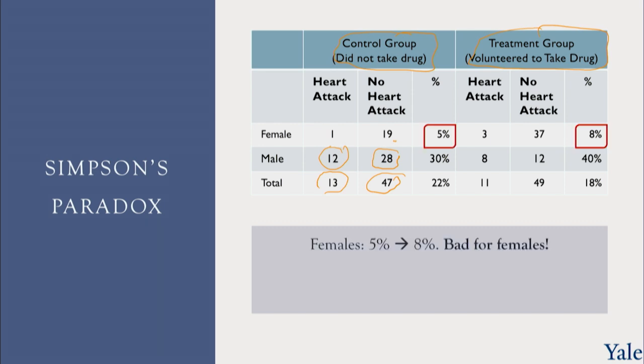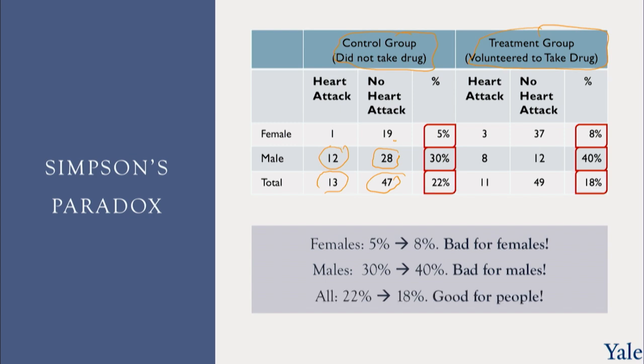For women, 5% of women in the control group had a heart attack, and 8% of women in the drug group had a heart attack. So the drug is bad for women. The rate of heart attack increased for women. The drug is bad. Among men, 30% of men in the control group had a heart attack, and 40% of men who took the drug had a heart attack. So the drug is bad for men as well. But overall, 22% of the people who did not take the drug have a heart attack, and only 18% of people who took the drug had a heart attack. So the drug is good for people.